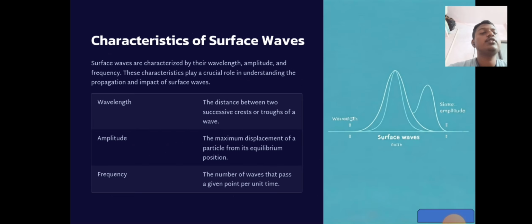Then characteristics of surface waves. Surface waves are characterized by wavelength, amplitude and frequency. These characteristics play a crucial role in understanding the propagation and impacts of surface waves. So let's discuss those characteristics. First one is wavelength, the distance between two successive crests or troughs of a wave. Then amplitude, the maximum displacement of a particle from its equilibrium position. Frequency, the number of waves that pass a given point per unit time.